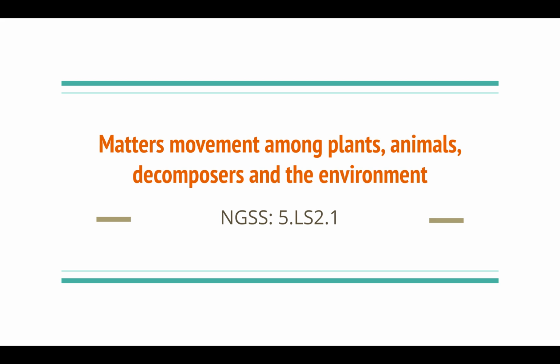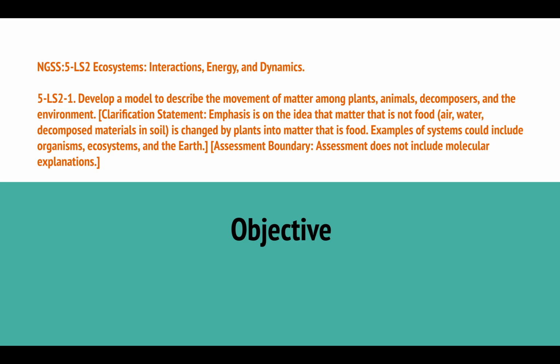By the end of this unit, we're going to be able to do some amazing things. So our unit this time is Matter's Movement Among Plants, Animals, and Decomposers Within an Environment. By the end of this unit, you should be able to develop a model that describes this movement of matter amongst plants, animals, decomposers, and the environment. So let's go ahead and clarify some vocabulary here.